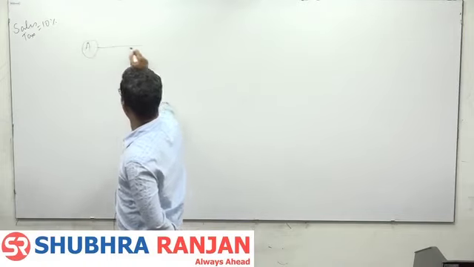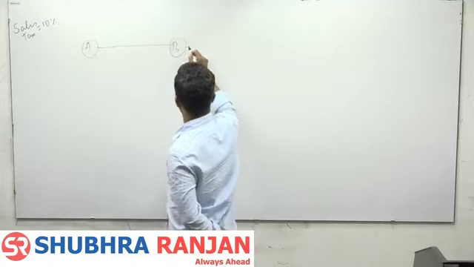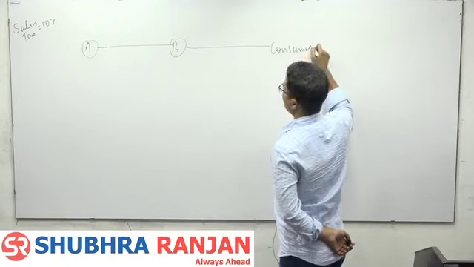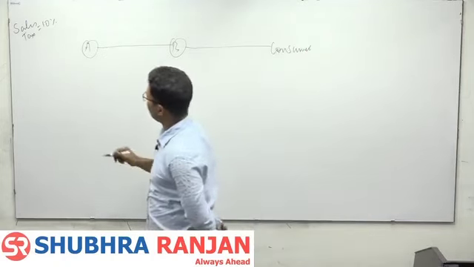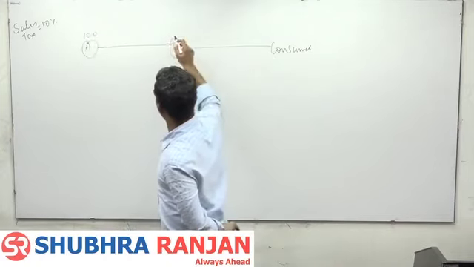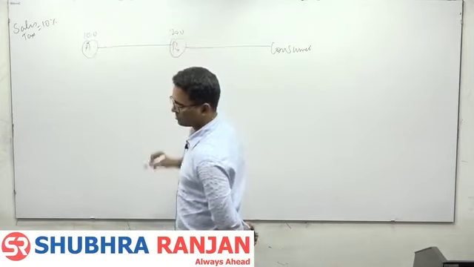A, B, consumer, sales tax 10%. Suppose its value addition is 10, 100. B's value addition is 200.